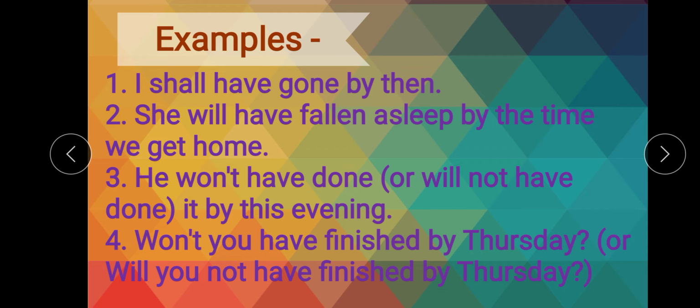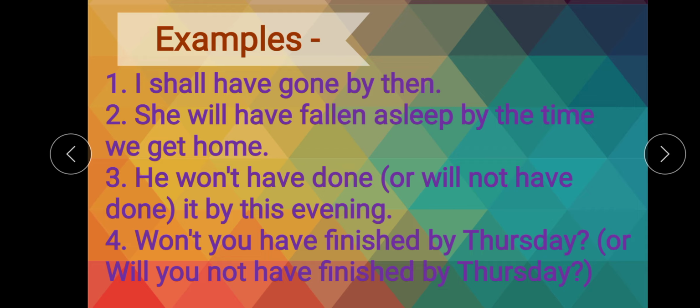Now students, I want to tell you one more thing: with future perfect tense, if there is another part of the sentence, there we always use simple present tense. That means both actions will happen in the future, but the action which will be done after the other will be in future perfect tense, and the earlier action will be in simple present tense. Like, she will have fallen asleep by the time we get home. First she will have fallen asleep, then we get home.